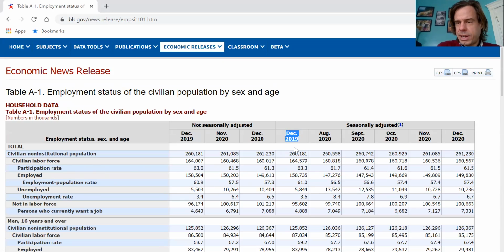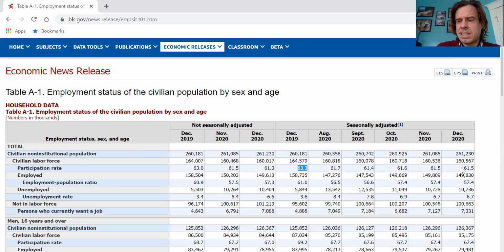Remember, December 2019, none of us knew the term social distancing. None of us had ever worn a mask, probably, out in public. And those were days that I think are hard to remember. But back then, the labor force participation rate was 63.3%. And the number may seem low, but remember, this is everybody over the age of 16. A lot of these people are retired. A lot of these people may be in school still. And so 63.3% was the number back then.